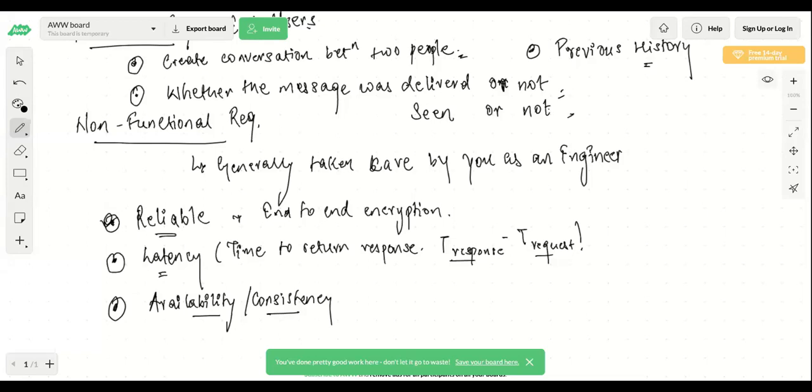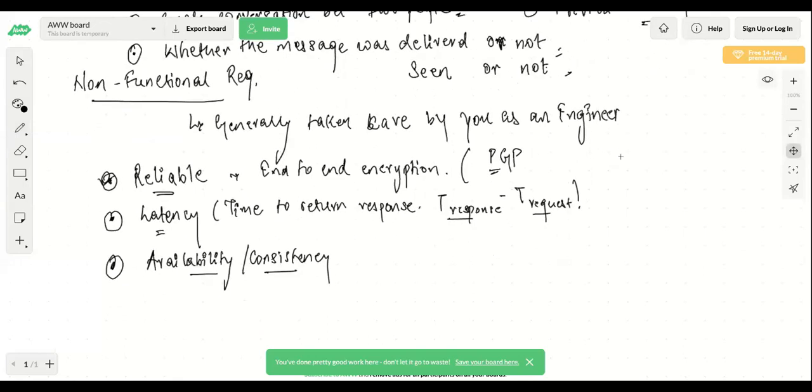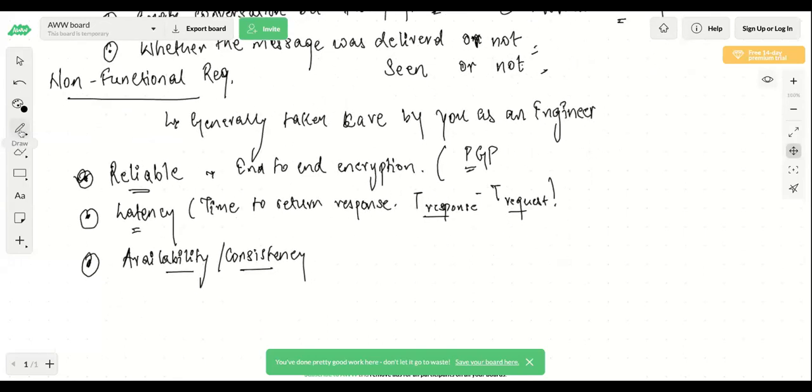So let me briefly talk about the encryption and decryption part. I know most of you might already know, but I'm not sure if you have heard of this term, PGP. Let's not go into the details of PGP. I'll try to explain how exactly encryption and decryption work. It's very simple. Let's say there is a user A and a user B, correct?